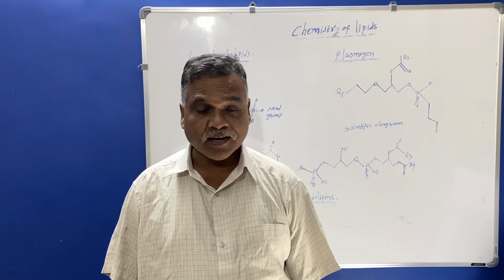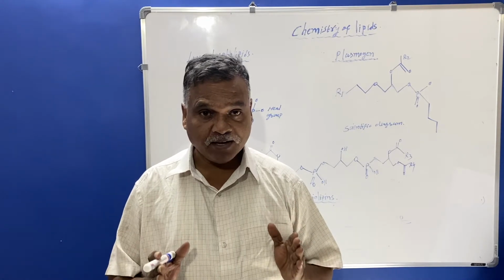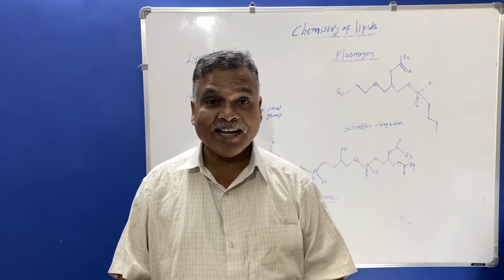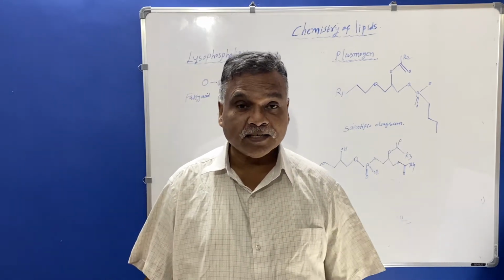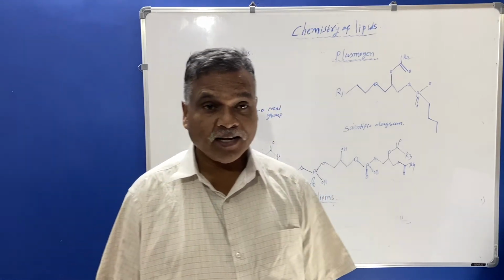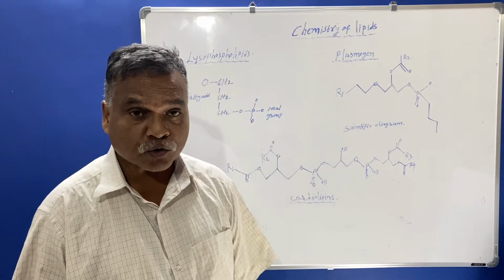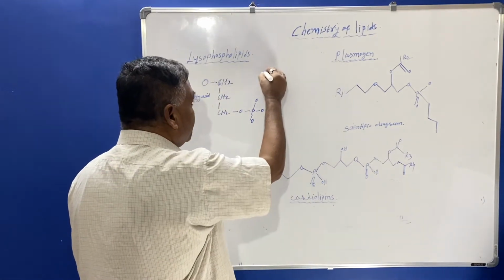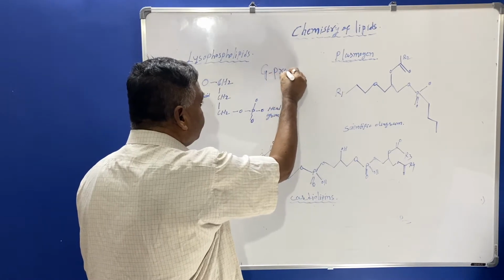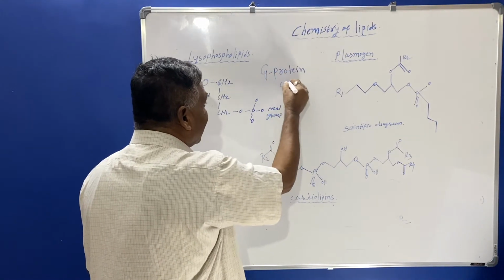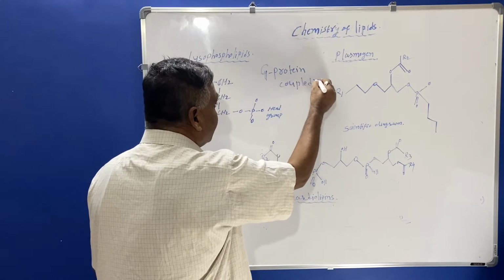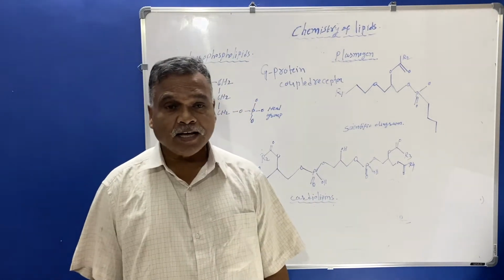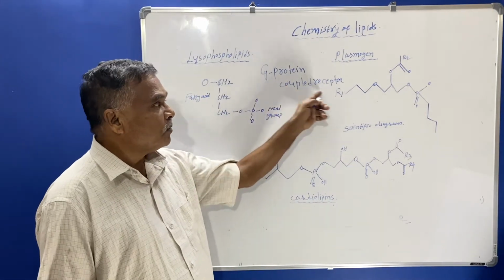If you see the structure of the cell membrane, the phospholipids are present there, and in this cell membrane integral protein will also be there, and the cell membrane is composed of G protein coupled receptors. So this integral protein is the G protein coupled receptor.